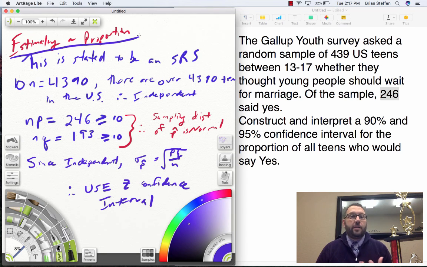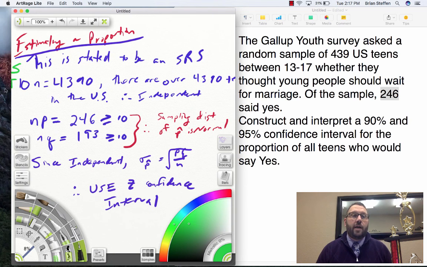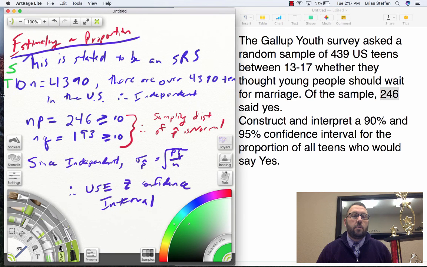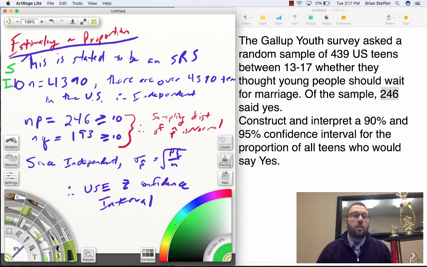All right, and then my plan. This gets to the four conditions. Are my four conditions met? S: this is stated to be a simple random sample. I got to write the words out. For the I condition, if you want to have the I on there, you certainly can, but you don't need to. So I write 10n equals 4,390. That's 10 times the sample size. There are over 4,390 teens in the U.S., therefore independent.